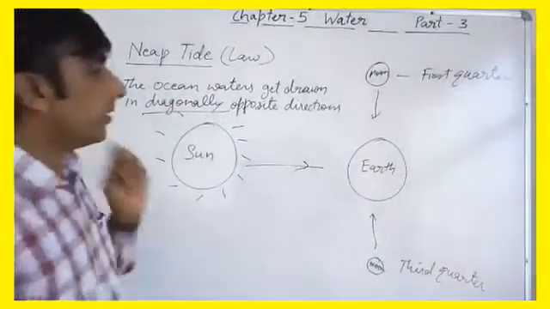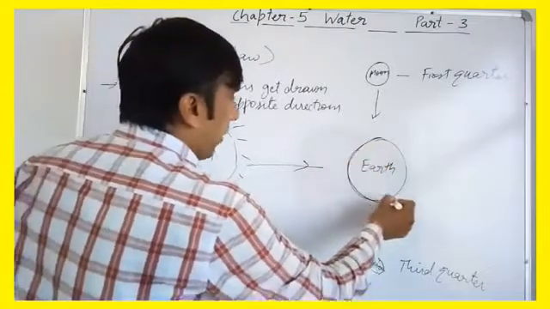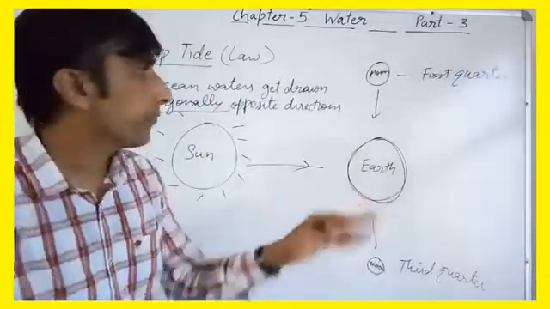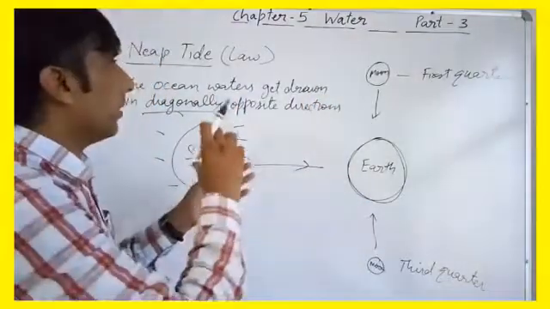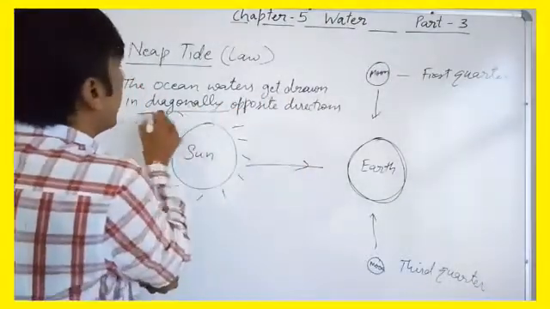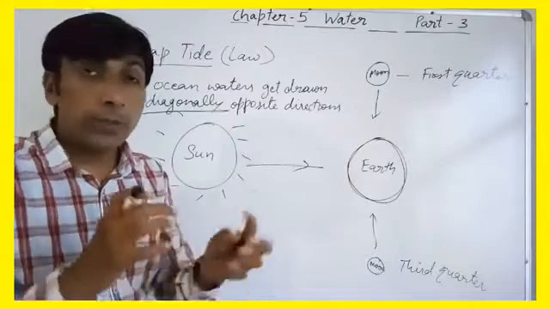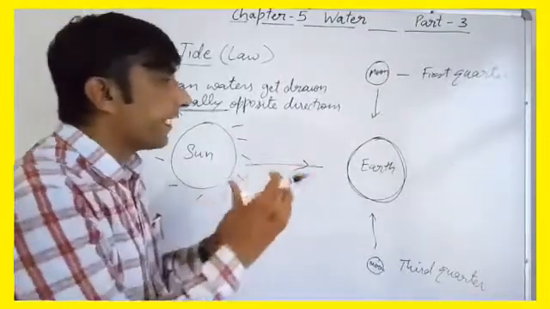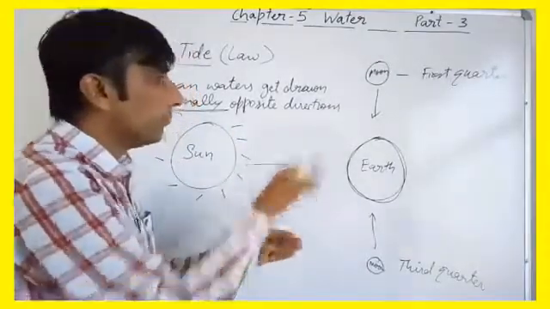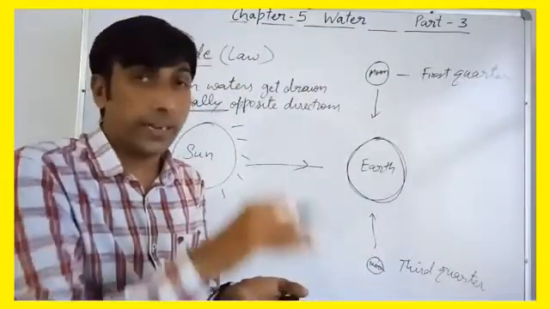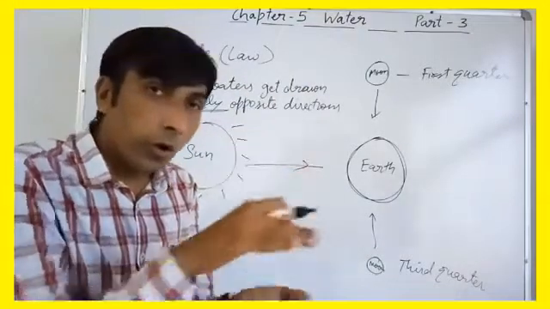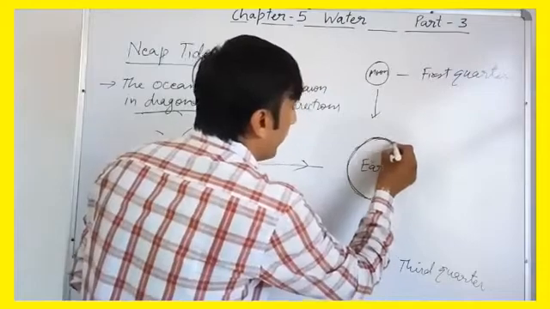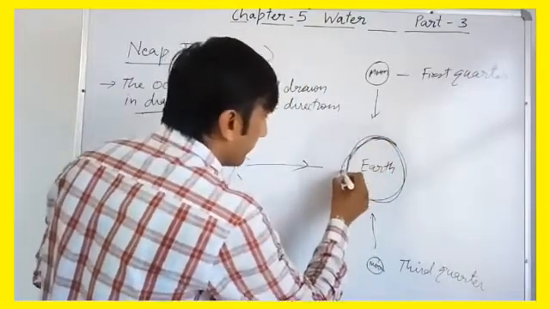How? For example, the area of earth is pulled by two different forces, moon and sun, from different directions, and we can say diagonally opposite directions. So in this way, both of the forces work, right? Both of the forces work, and the effect is less. Clear? So water comes up, but not like in high tides. It comes up at a low level, so it is known as low tide or neap tides. Little bit in this direction, little bit in this direction.